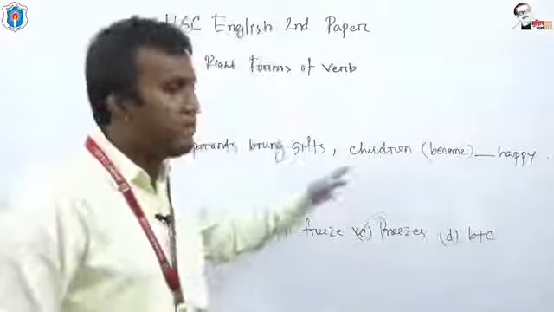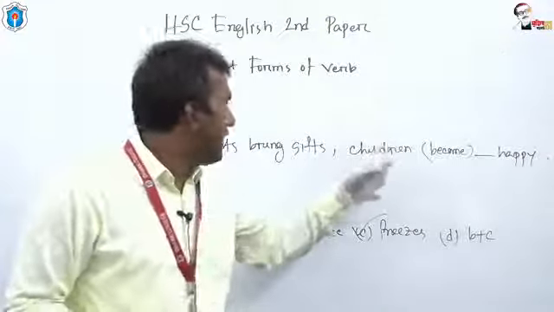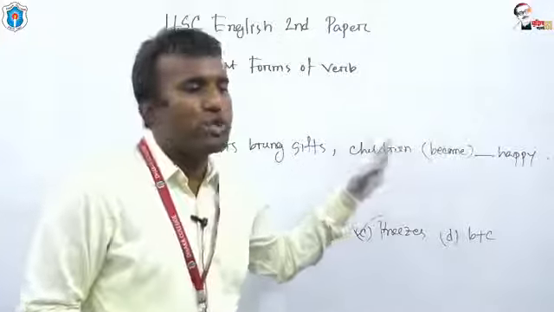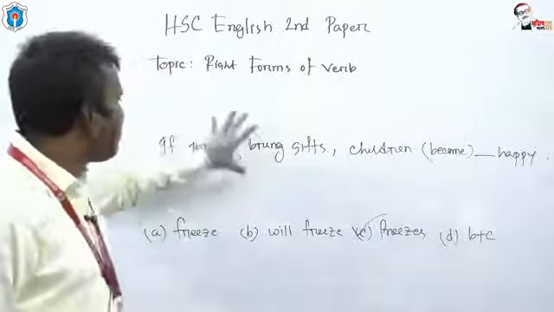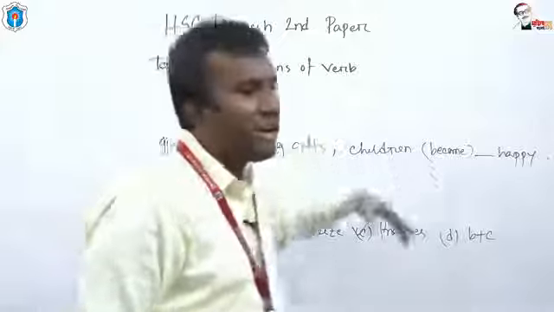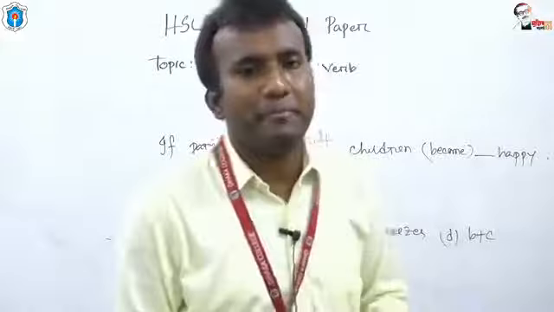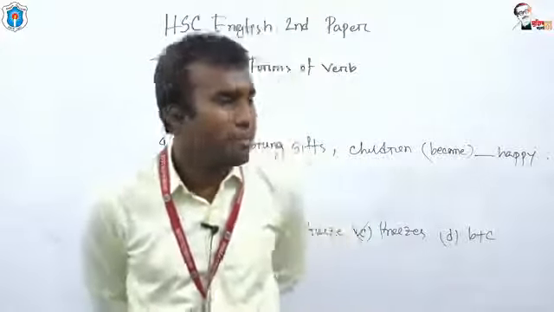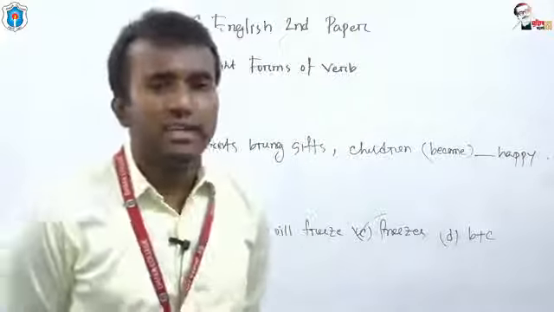This is a habitual fact. Whenever children get gifts, they become happy. What should be the answer? If parents bring gifts, children will become, or children normally become? Children become happy. Is it clear to you?